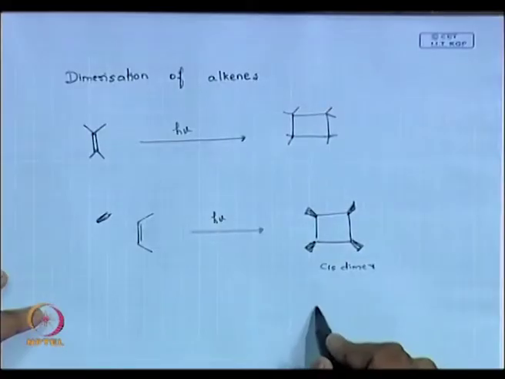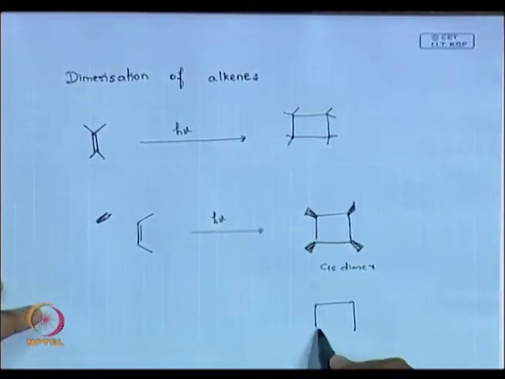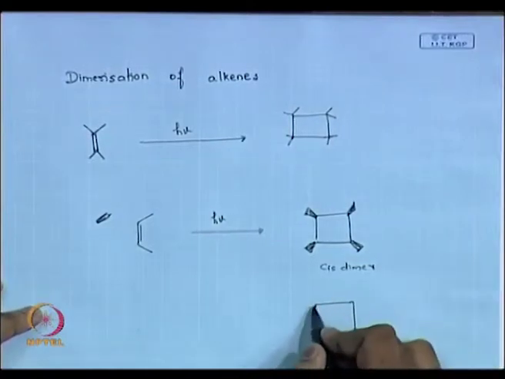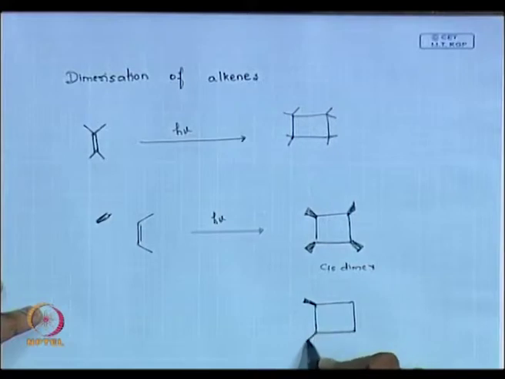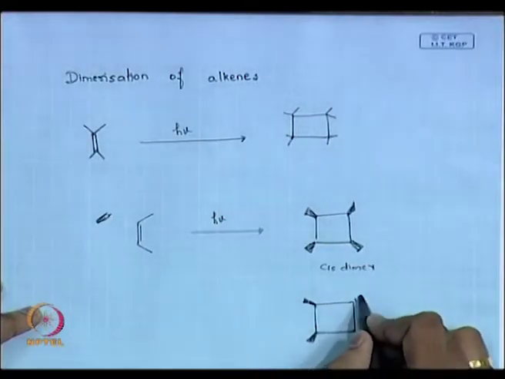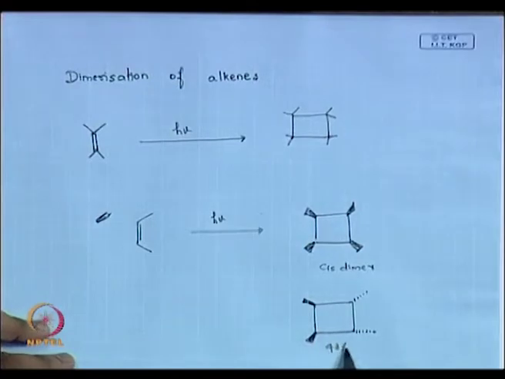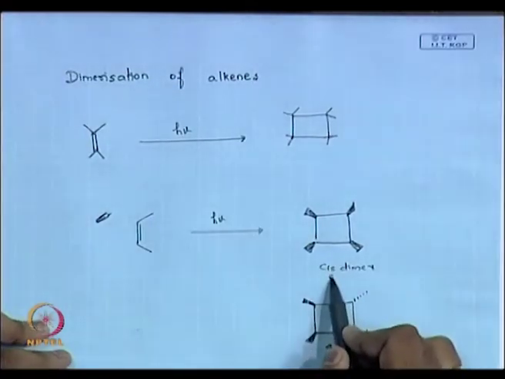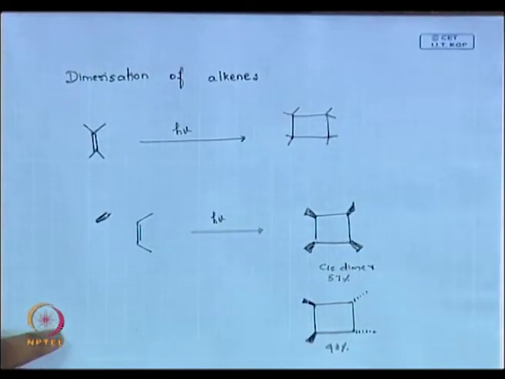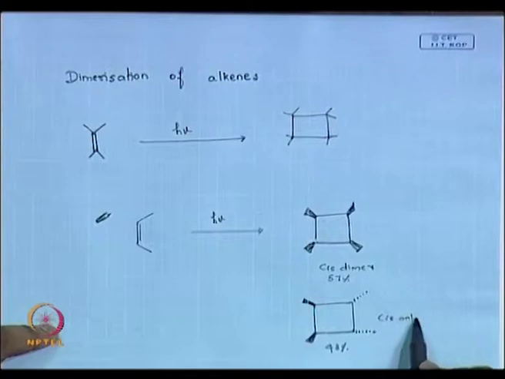Why cannot it happen like this also? Okay. You can get this product also, right. So, this will be 43 percent and this is 57 percent, and you call this cis anti cis dimer.